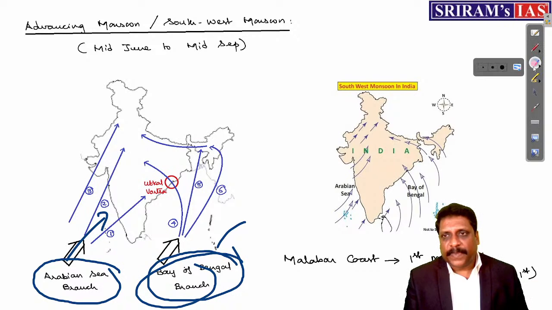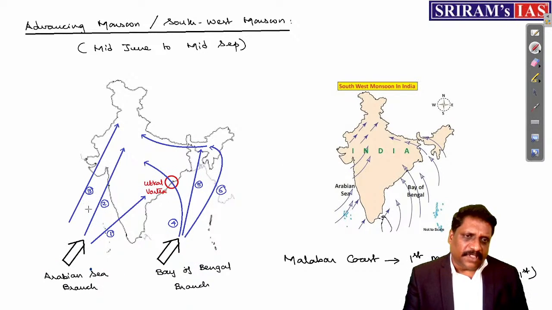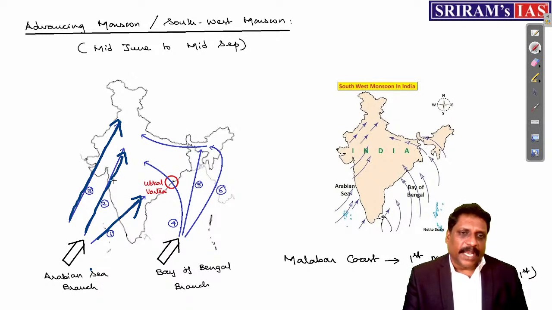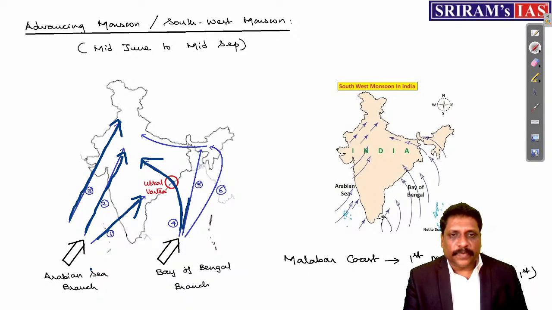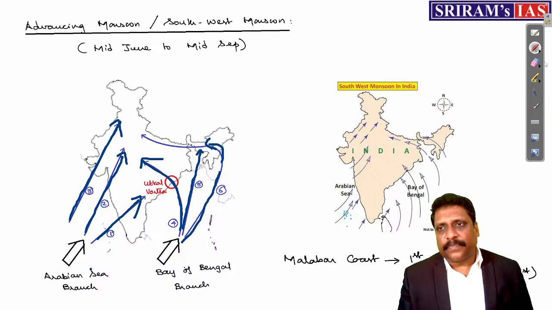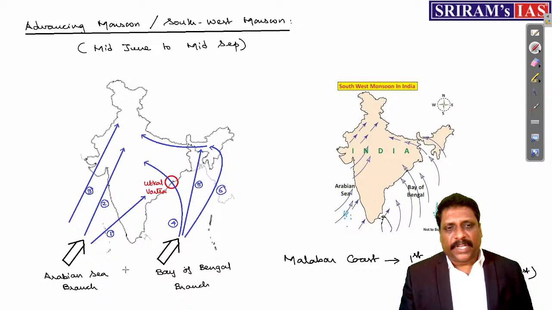Again, this Arabian Sea branch further branches out into three other branches. One, you call the Sahyadri or Western Ghats branch. Two, the Central Indian branch. Three, the Kathiawar branch. Again, the Bay of Bengal branch trifurcates into three: Utkal branch, Meghalayan branch, and the Myanmar or Arunachal Pradesh branch. This much detail is not needed. For general studies, we'll take only two: the Arabian Sea branch and the Bay of Bengal branch.